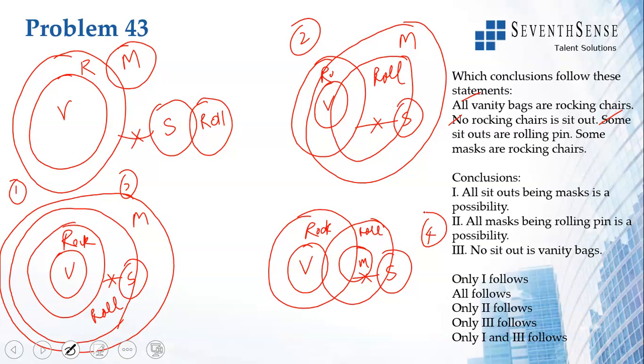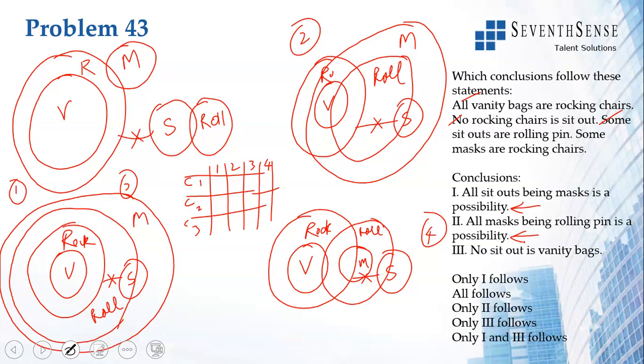Let me see these three conclusions, where do they hold? So conclusion 1, 2, 3, drawings 1, 2, 3, 4. Let's see conclusion 1. These conclusions have the word possibility, so they only need to be true in one drawing. Even if it is true in one, this conclusion is valid. All sit outs being masks is a possibility.